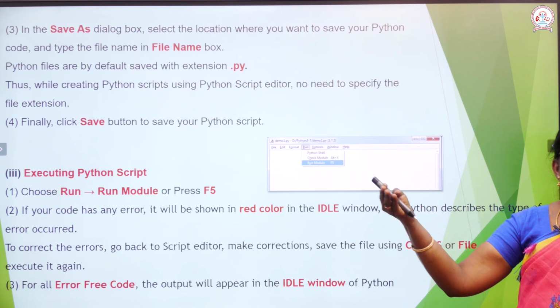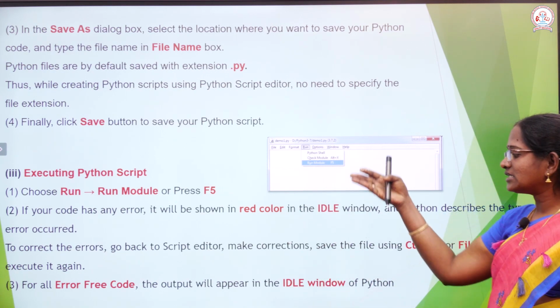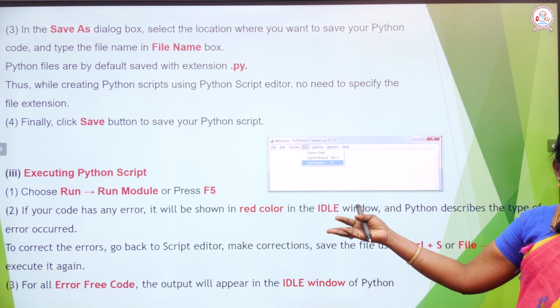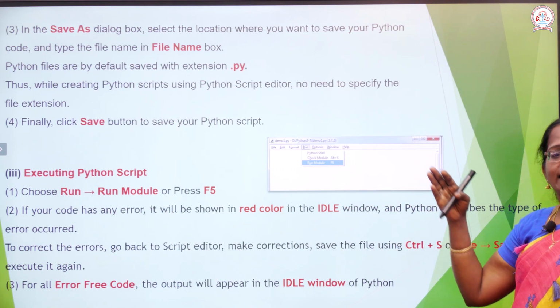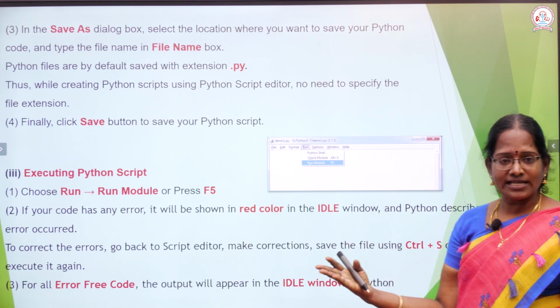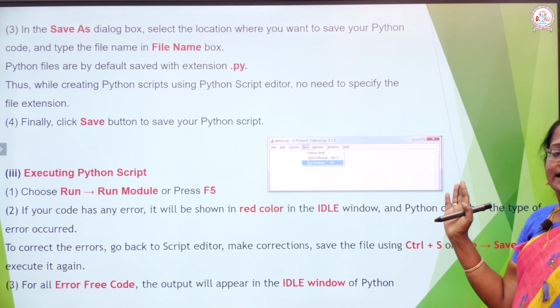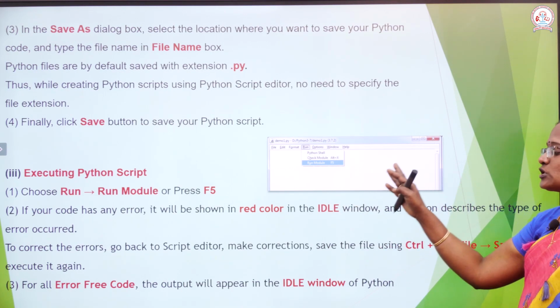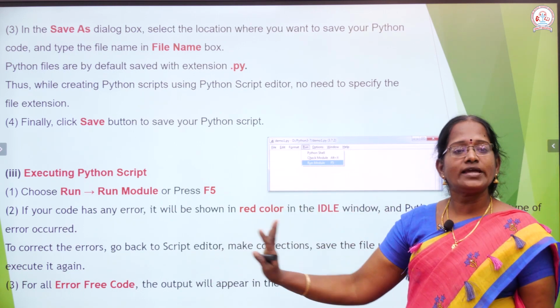This Python program has some errors. If you want to correct it, you enter the script mode again and correct the errors. After that, you save again, choosing or pressing. Choose means File, Save; press means Control S. Then it will start to execute.